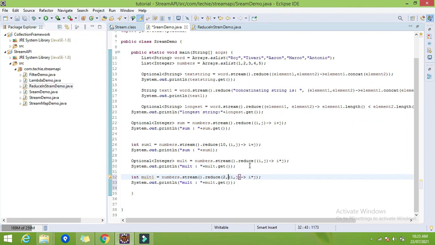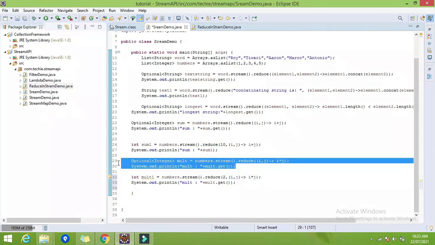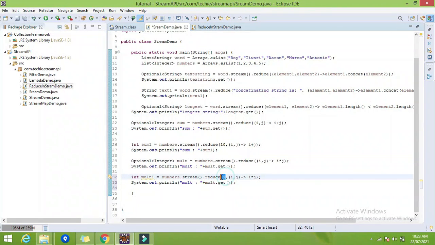Obviously, whatever will be the result of the previous will be multiplied by 2, because this will be considered as a parameter of the list, right? So we have 1 2 to 5, these are the elements of the list. If we specify any element here, it will be considered as the first element of this list, right? So it will multiply 2 with 1 2 3 4 5 each.